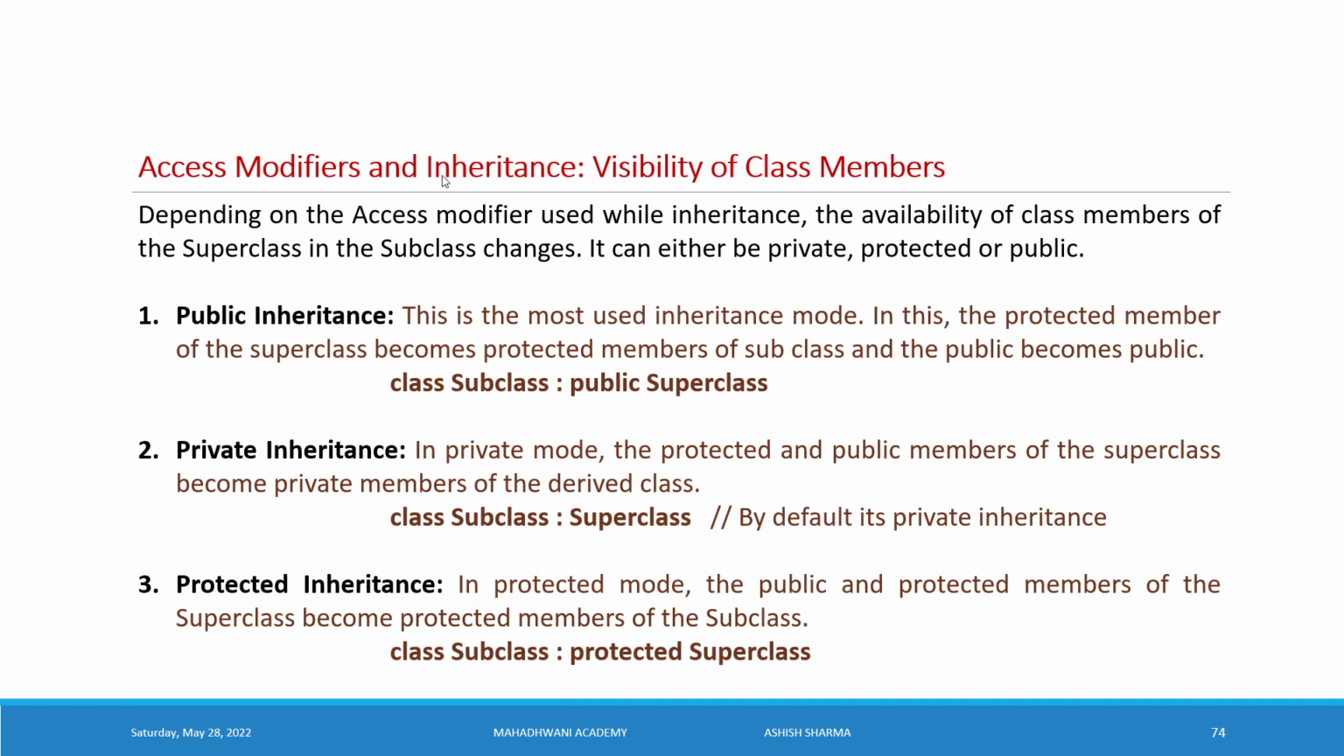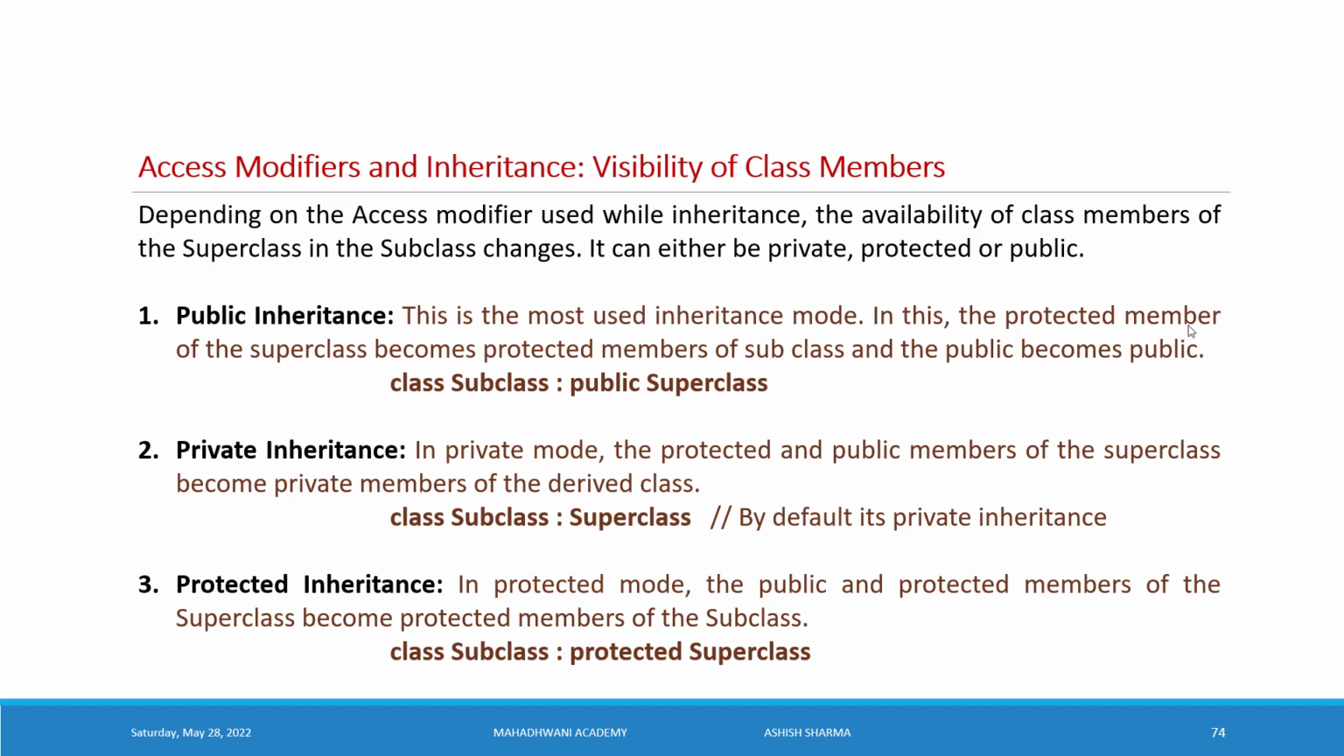Access modifiers and inheritance. It shows the visibility of the class members. Depending on the access modifier used while inheriting, the availability of the superclass members in the subclass changes. It can be private, protected or public. So we can understand easily public inheritance. If you use the access modifier public with the parent class, all the members inside the parent class which are public are accessible inside the subclass or derived class. It is the most used inheritance mode.